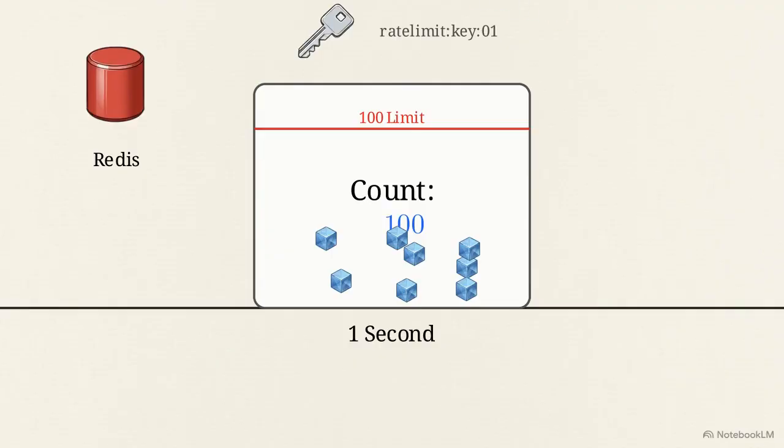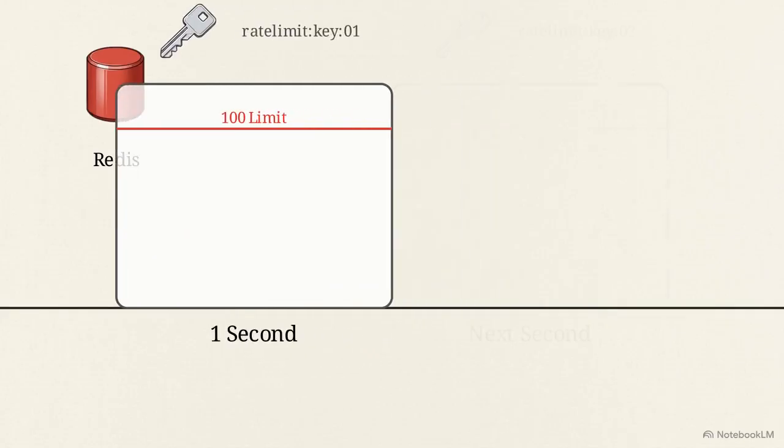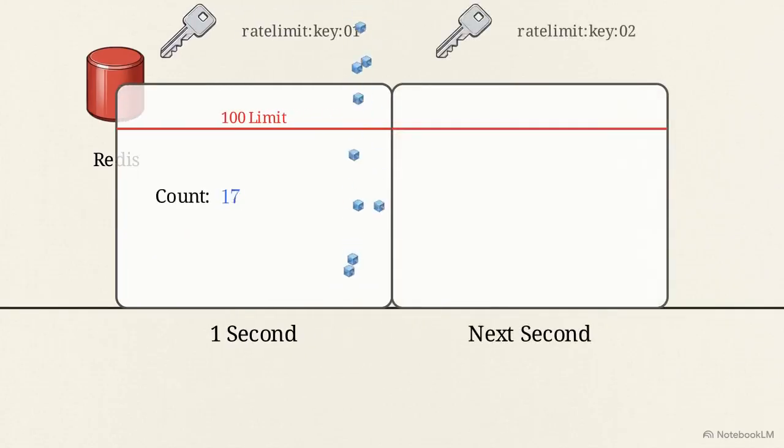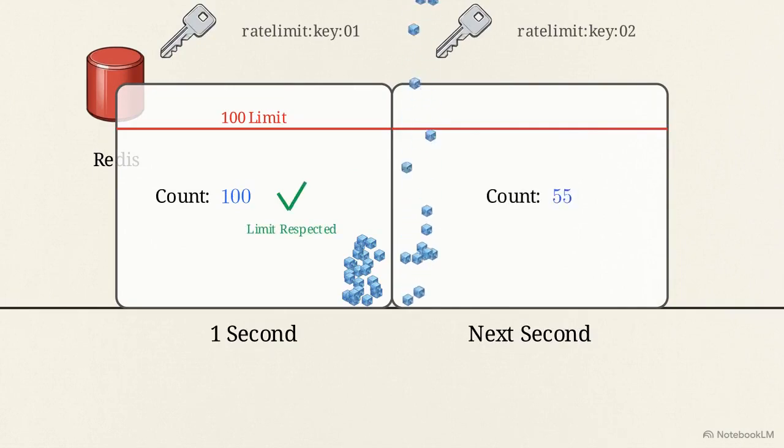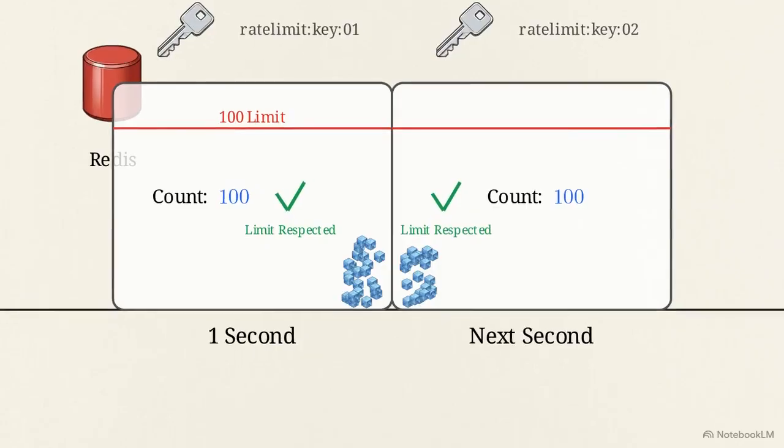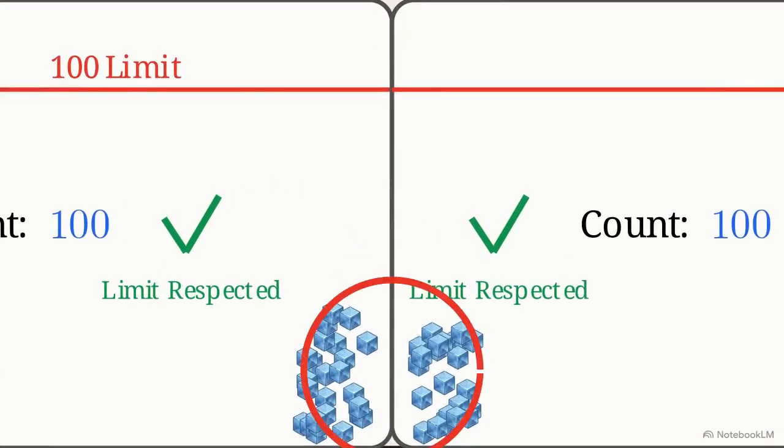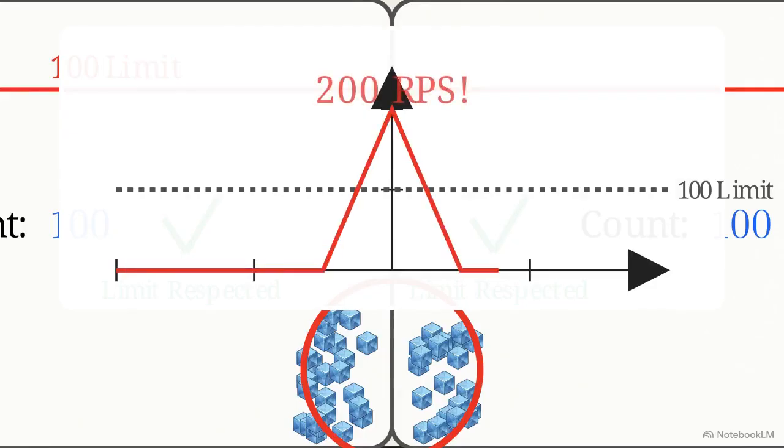Look at the boundary between these 2 1-second blocks. A user can send 100 requests in the final milliseconds of the first second and another 100 requests in the first milliseconds of the next second. Both windows technically respect the limit, but the user just pushed a massive spike of 200 requests through the API almost instantaneously.